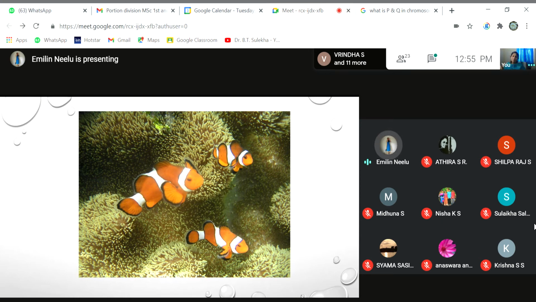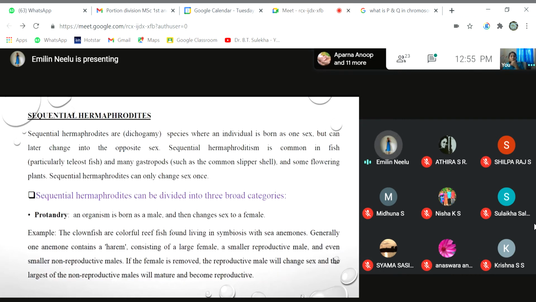So, in this condition, we see a male organism changing its sex into a female organism. This is what happens in protandry: an organism is born as male and then it changes its sex into female. This is the first category of sequential hermaphrodites.